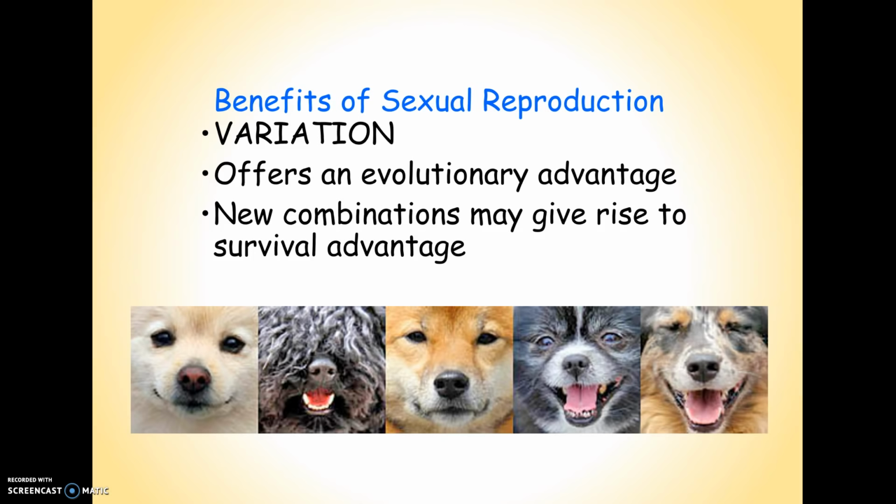There are people, for example, that are immune to HIV. They've been exposed. They can see in their bloodstream that they've been exposed to HIV, but for whatever reason, the virus can't survive in them. Imagine if HIV spread through everybody somehow. If nobody was immune, the whole human race would die out. But by having a few people that have this variation, this mutation or whatever, they might carry on the human race.